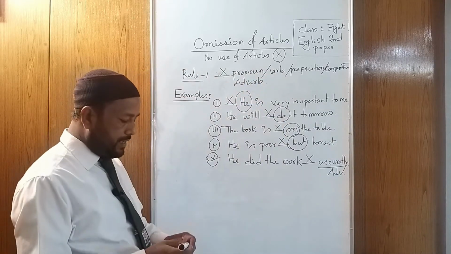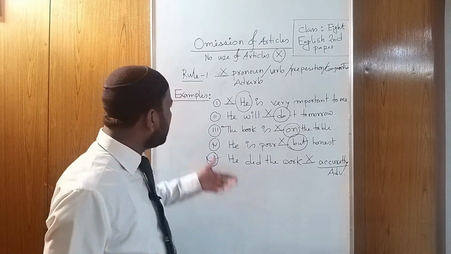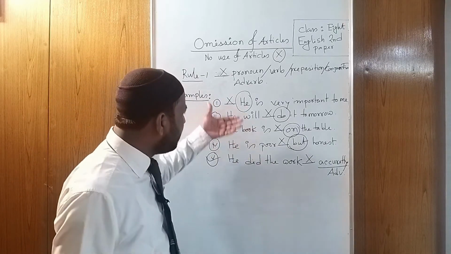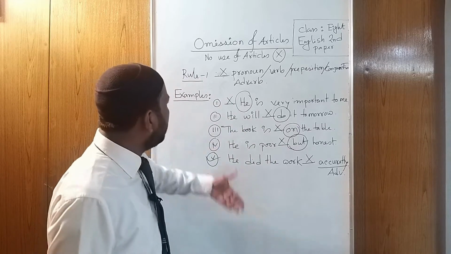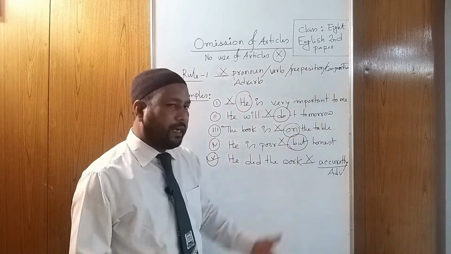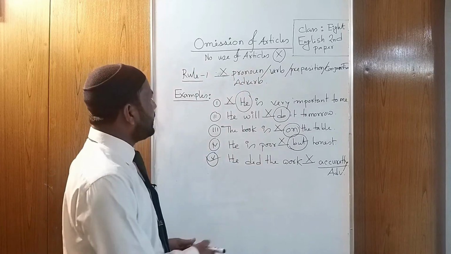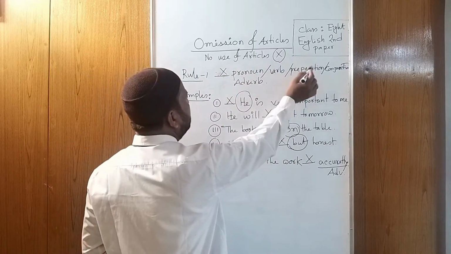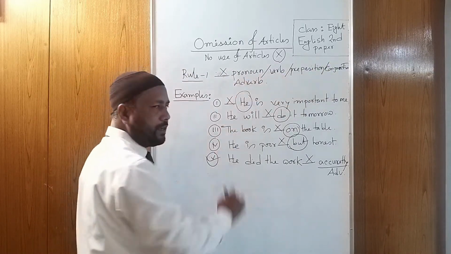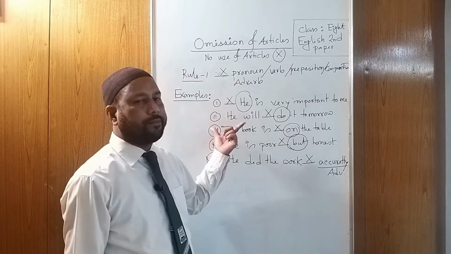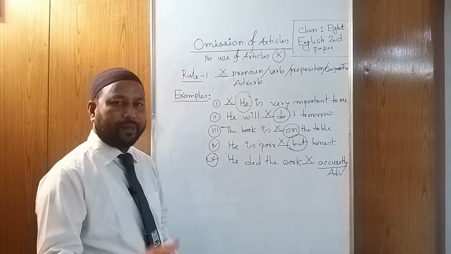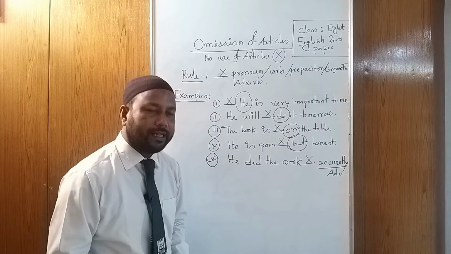Okay, my dear students, I described the examples one by one and formed the rules. I just repeat the rule once again. If you see pronoun, verb, preposition, conjunction, adverb before a gap, you have to use a cross. But my dear students, look at another example.